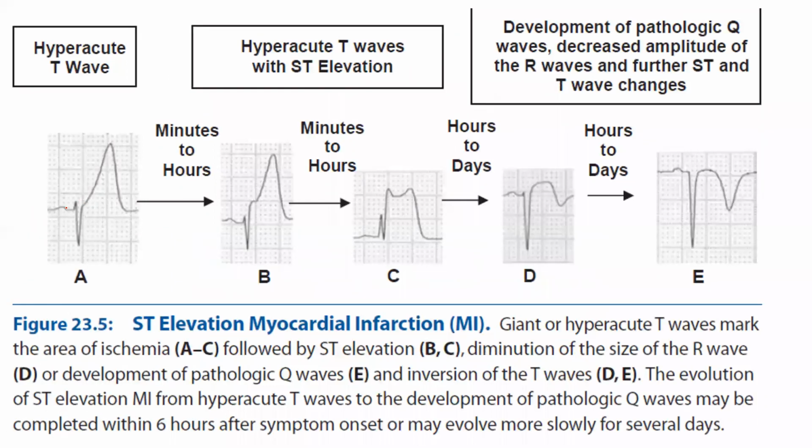Here is the normal baseline, only the T wave is elevated. Here is the baseline, and this is the ST segment which is elevated. This is the J point, the arrow mark I am showing you. Here you have the J point. So this much is the elevation again here. And here the elevation has come down, a slight short elevation we have here. Here almost no elevation is there. So initially there was no elevation, slowly the elevation increased, decreased, and then T wave inversion. This is the ST segment elevation which we have.